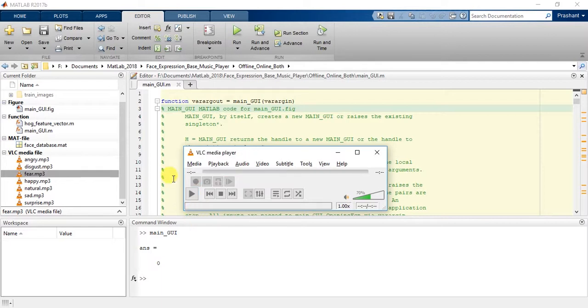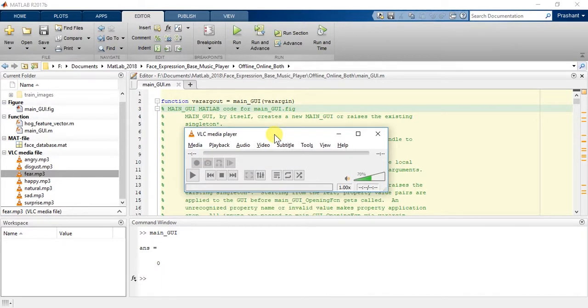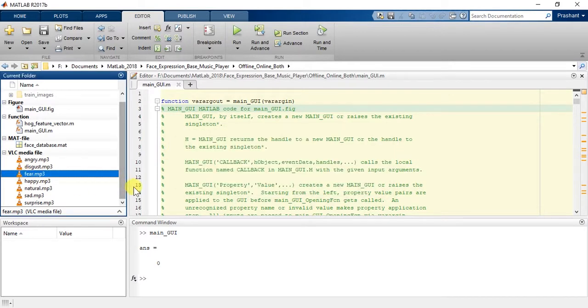If you want to remove this file or replace it with a file of your own choice, you can replace this fear mp3 file with an mp3 file of your own choice. That is the basic demonstration of the face expression based music player. Next, we will understand the code in the next video.